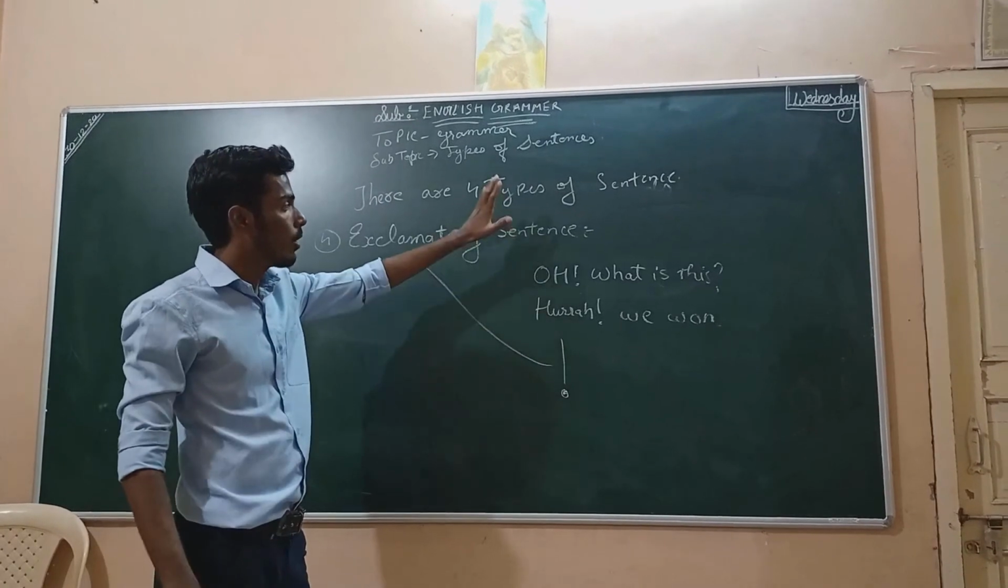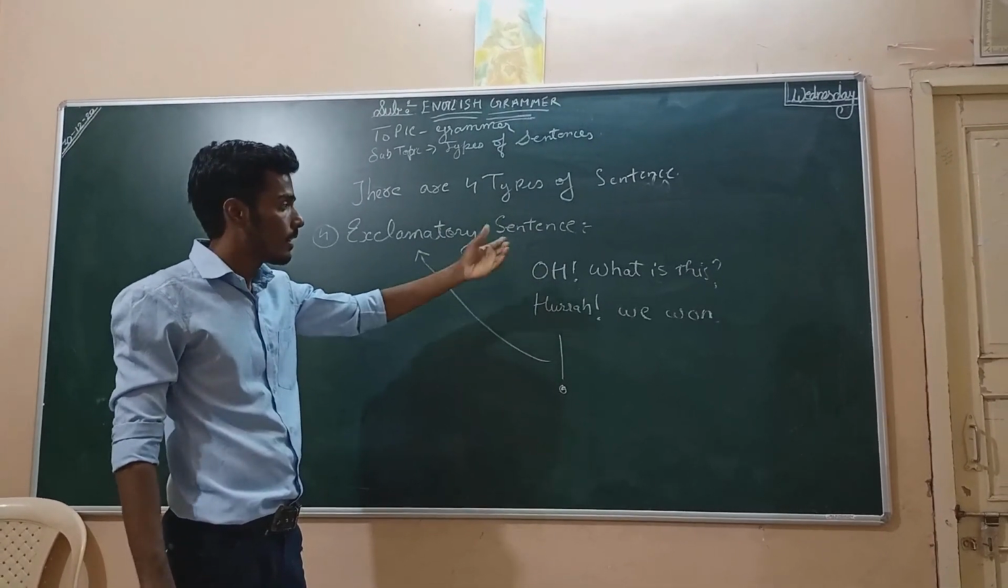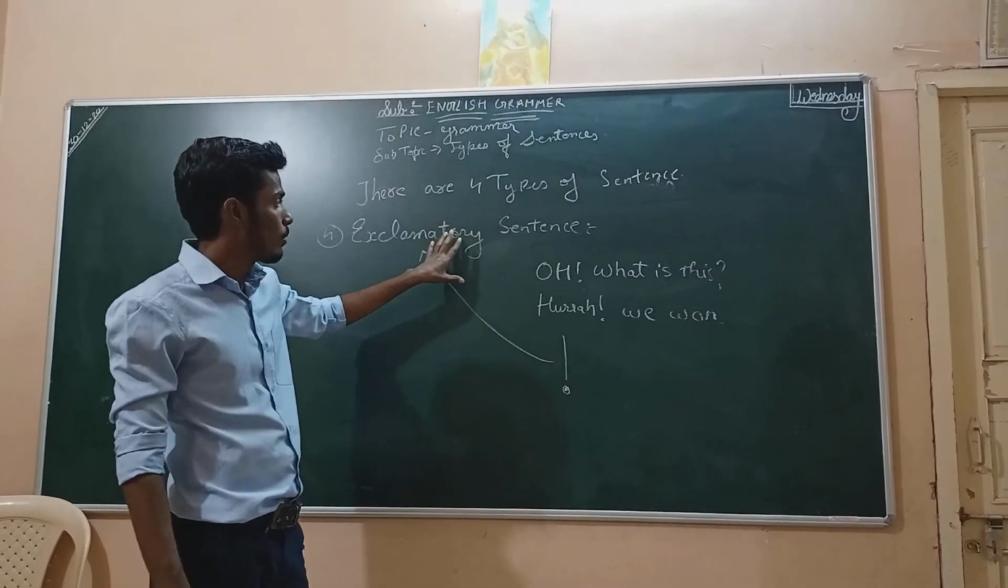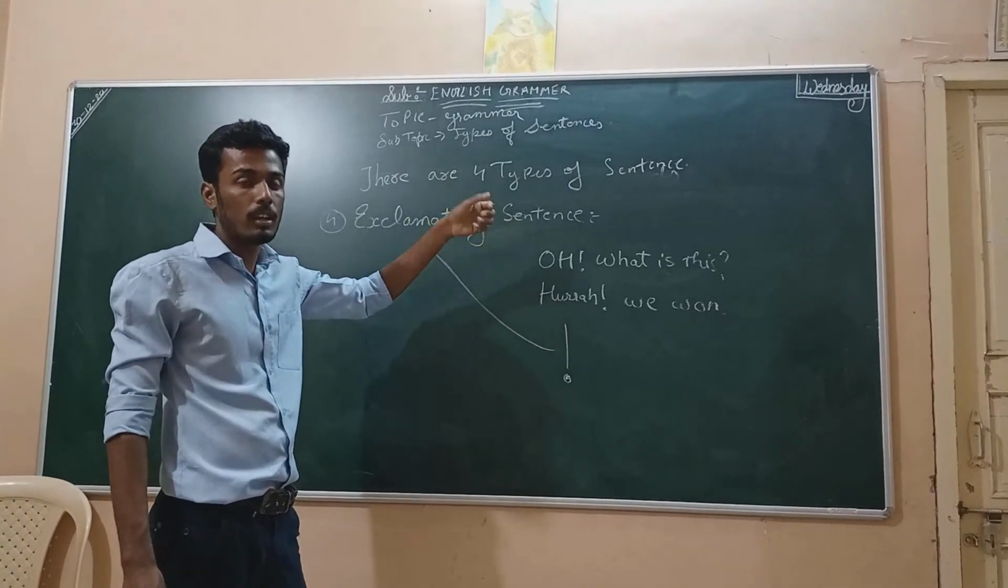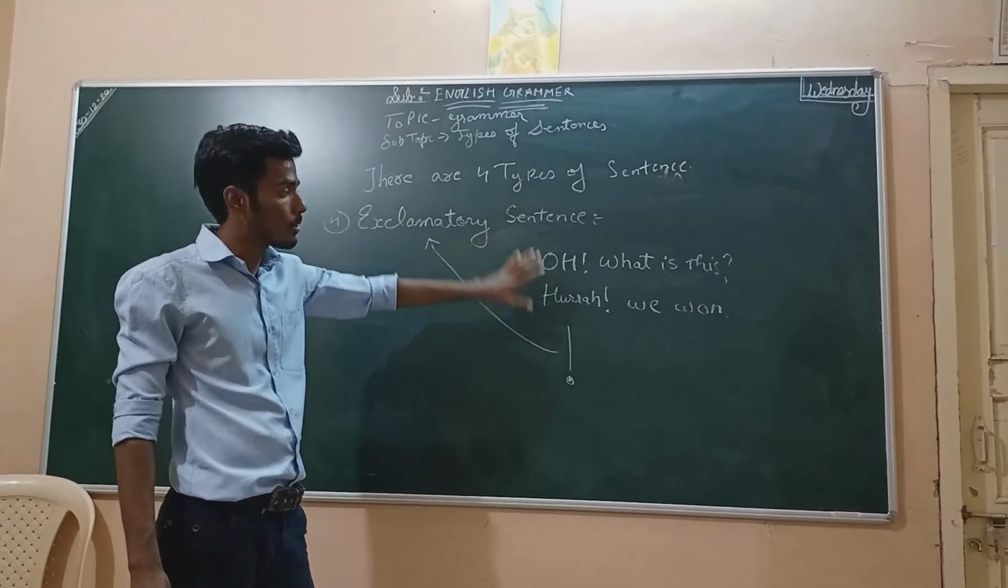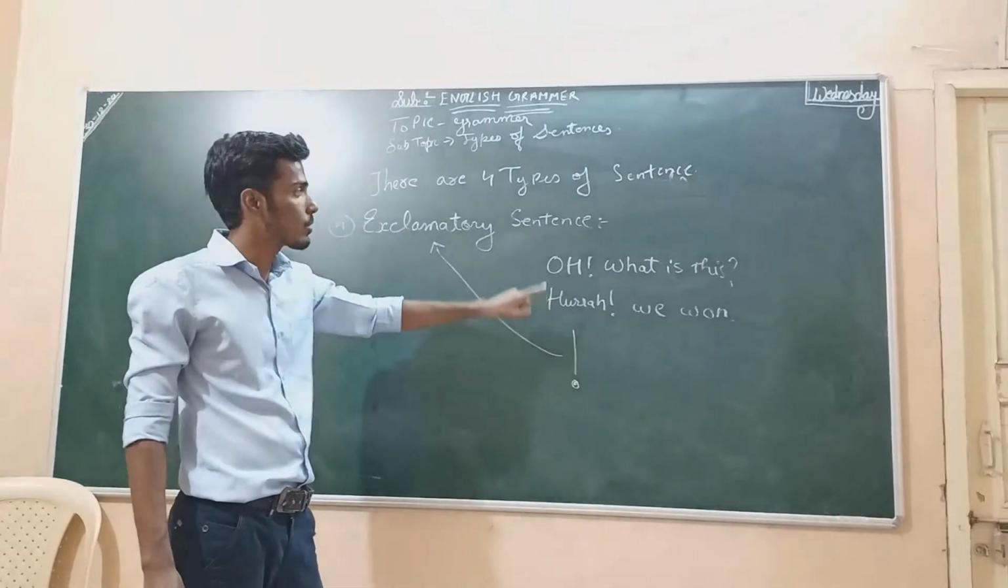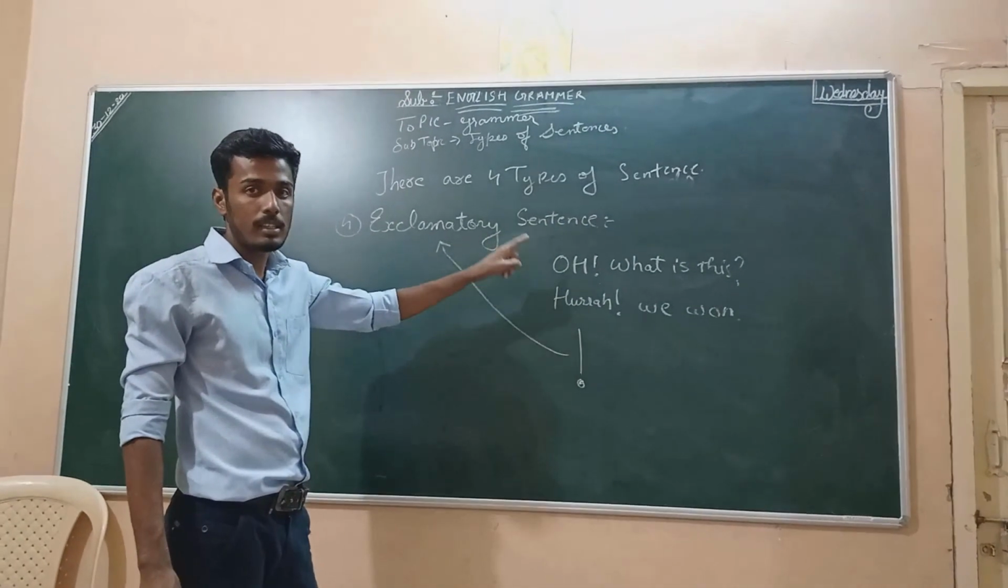So now we have learned all the 4 types of sentences. In the next period, I am going to ask what are the types of sentences and you have to tell some examples of this sentence. Okay? So your homework is to write 2 examples of each of these sentences.